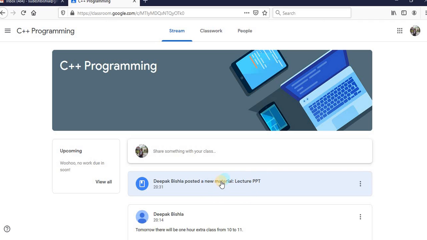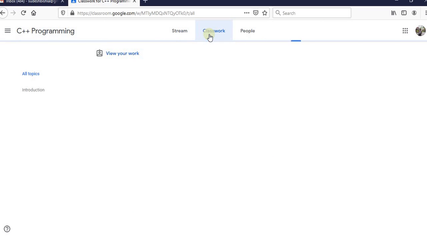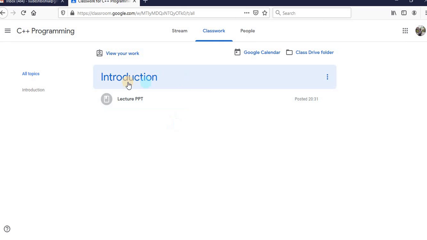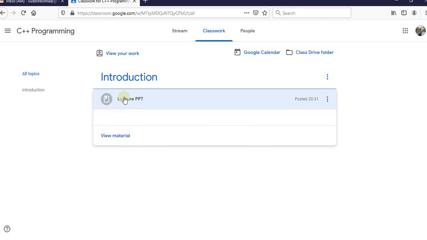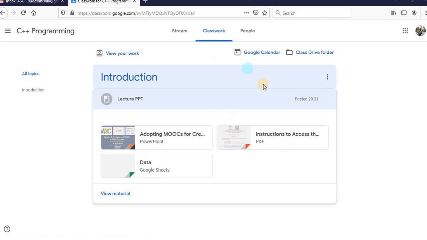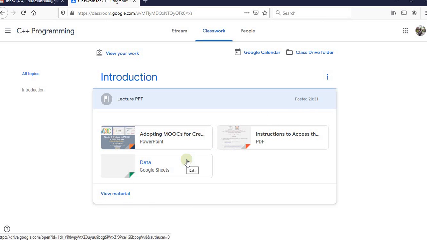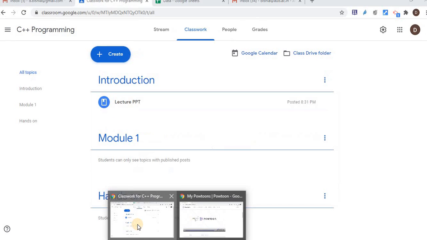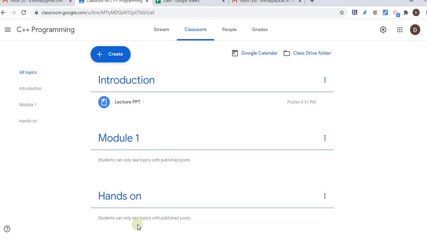After clicking from here, the student can go to the material, or under the classwork. Under the classwork, you can see under the introduction part, lecture PPT is here. I can just click that one, and the student can take a view of all the material I have uploaded. Now let's come back to the teacher view. So here is the teacher view. I have uploaded another introduction part, so that will be visible to the student.